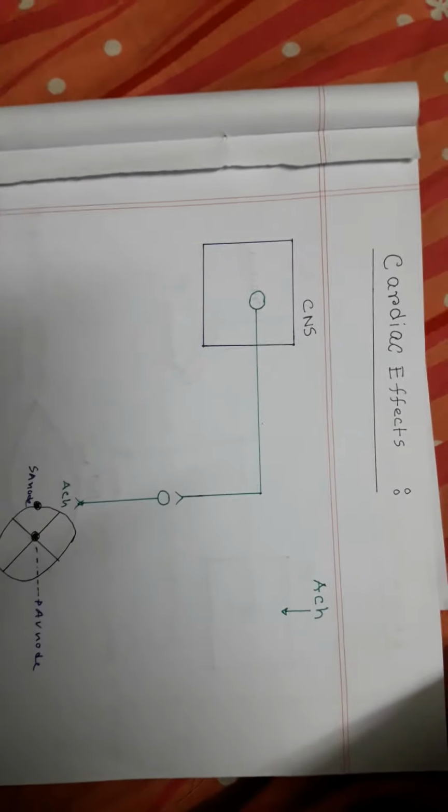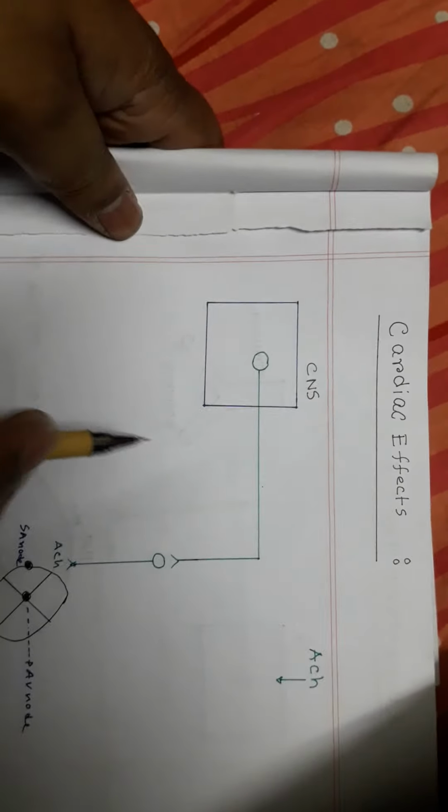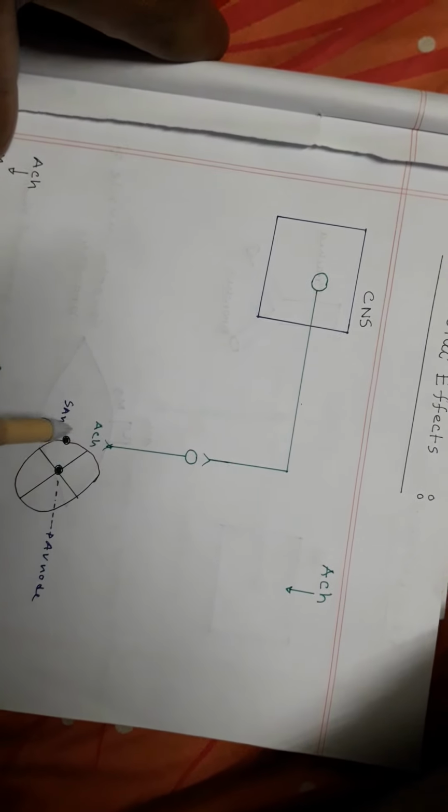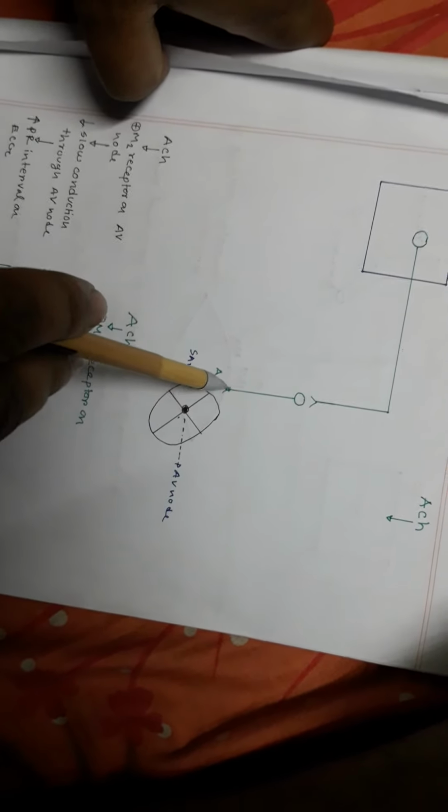Now coming to the effect on the heart. So this is the central nervous system, this is a preganglionic, and this is a postganglionic neuron, and the postganglionic neuron releases acetylcholine. The parasympathetic postganglionic neuron actually innervates the SA node and AV node, and there is very little innervation of the atrial and ventricular muscle, very insignificant, but their main innervation is the SA node and AV node.